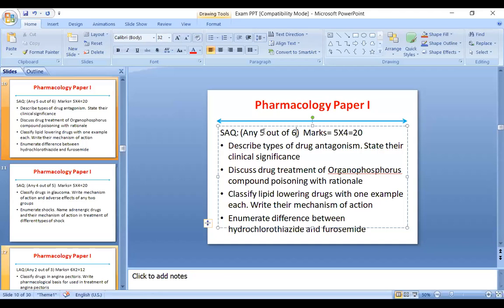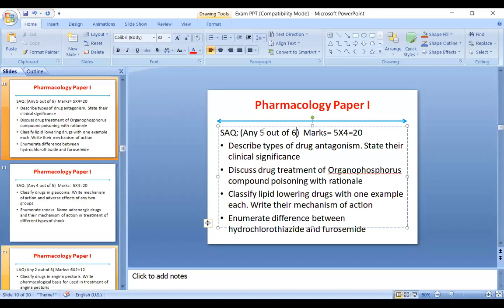Most important in treatment, you have to write termination of the exposure. This is the first thing you will write. Okay, so termination of exposure might occur by washing the hands or washing the skin of the patient, removing all the clothes. Okay, then gastric lavage according to the patient's need. And if needed, then you have to also maintain the airway that is patent.